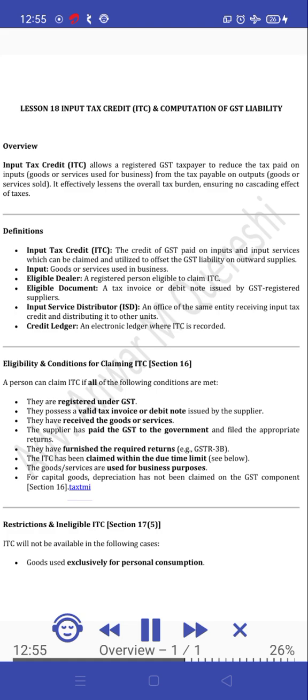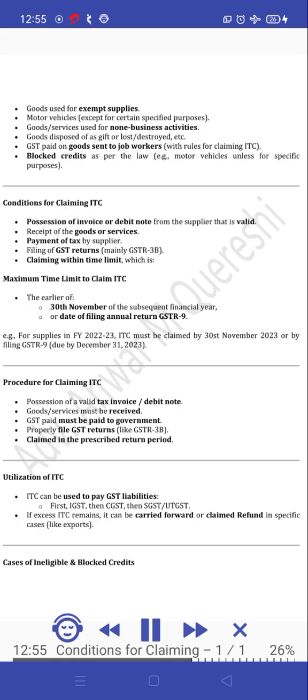ITC will not be available in the following cases. Goods used exclusively for personal consumption. Goods used for exempt supplies. Motor vehicles except for certain specified purposes. Goods and services used for non-business activities. Goods disposed of as gift or lost, destroyed, etc. GST paid on goods sent to job workers, with rules for claiming ITC. Blocked credits as per the law, e.g., motor vehicles unless for specific purposes.